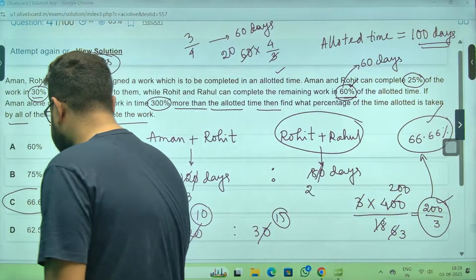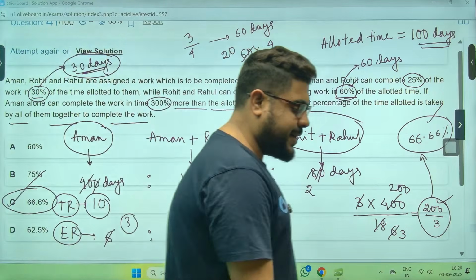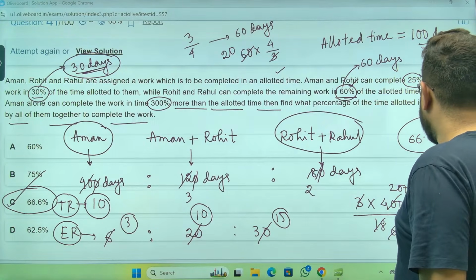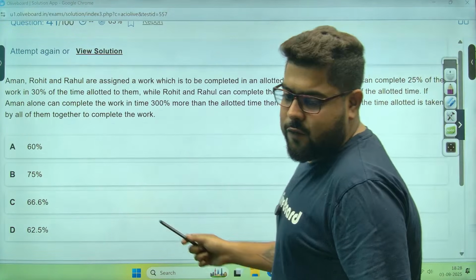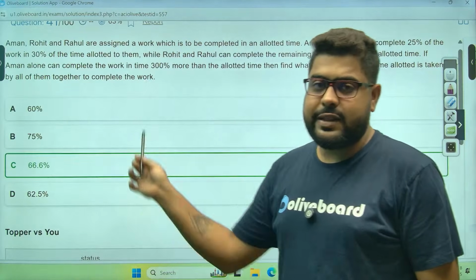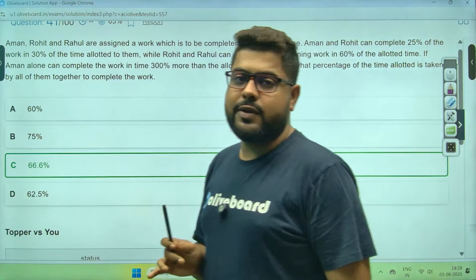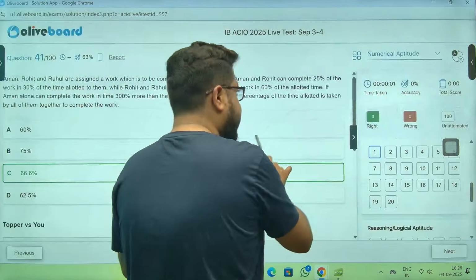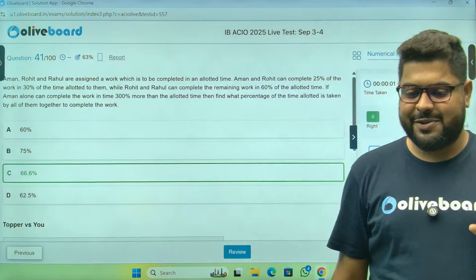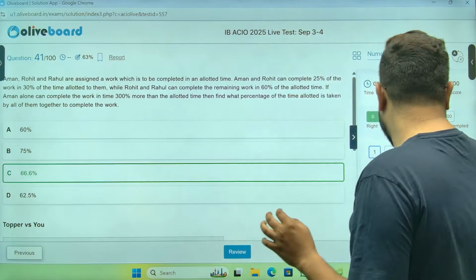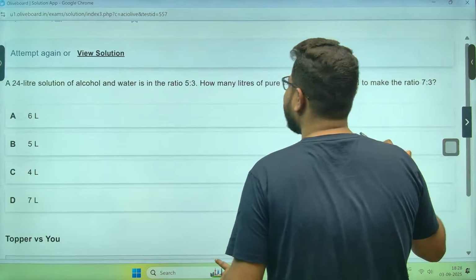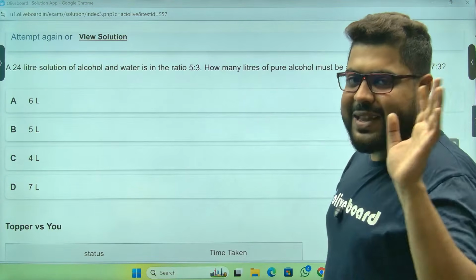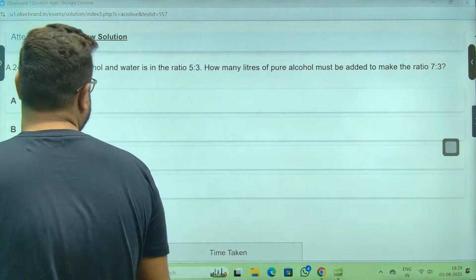Option number C, sir. Now, again, the first question was a little bit on the lengthier side. Good question. 2024, let me say one thing: the 2024 IB ACIO paper was full of this type of questions. Beautiful, beautiful questions. I still remember one question was asked from time and work itself, which was so beautiful. If that question was asked in, say, SBI PO mains or RBI Grade B, that also would have been quite decent. Then also we would have said that's a proper level question. That was so good of a question.